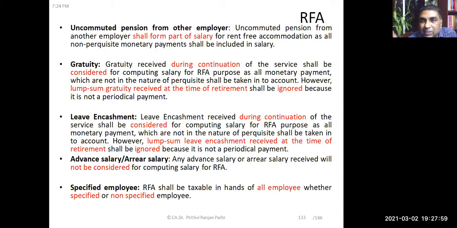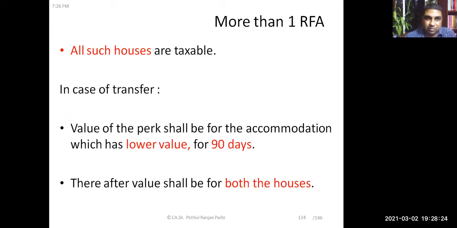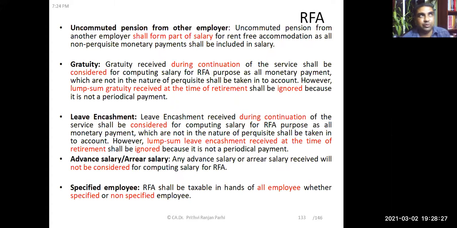Okay, and rent-free accommodation is taxable in the hands of all employees. That means whether they are specified employees or non-specified employees, that doesn't matter. It is taxable for all employees. You already know who are specified employees: director employees, employees having substantial interest, and employees whose gross salary is more than 50,000 rupees during the previous year. They are specified employees. But rent-free accommodation is a taxable perquisite for all. Okay, is it clear to you? Yes or no?